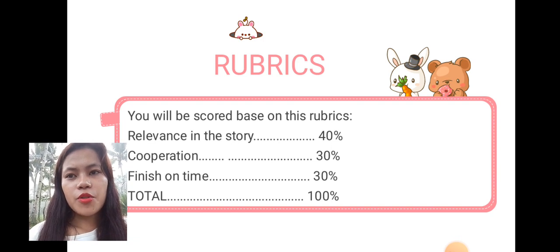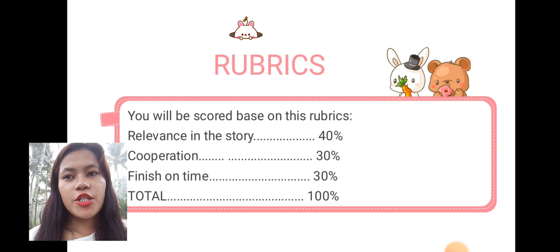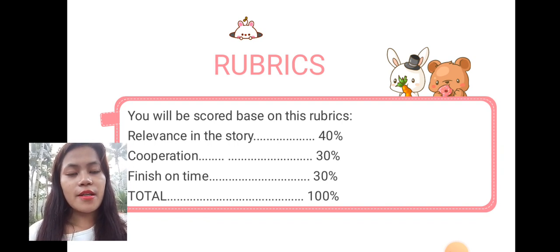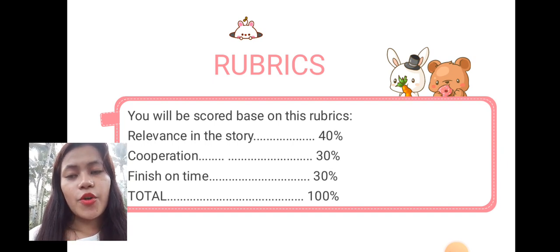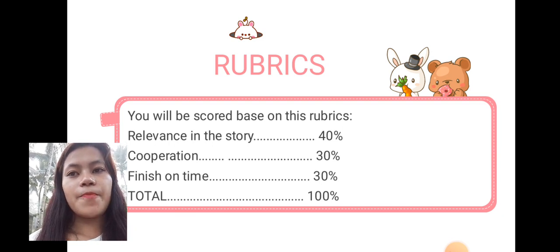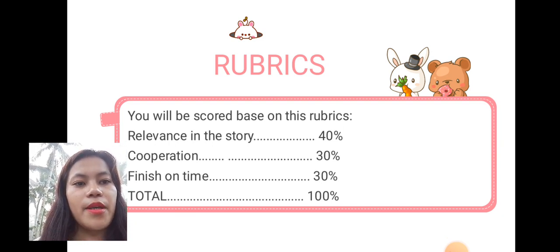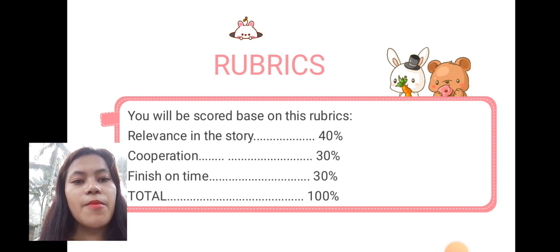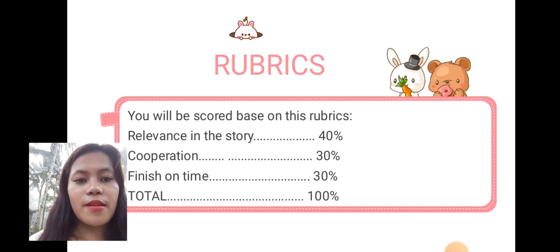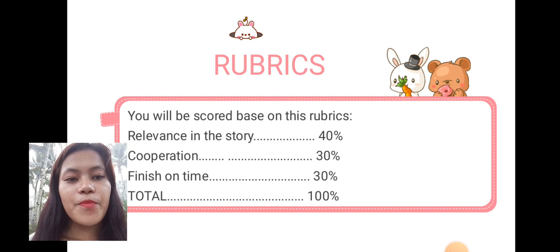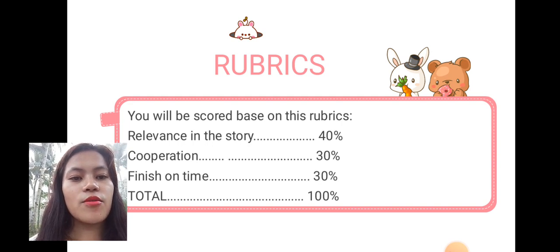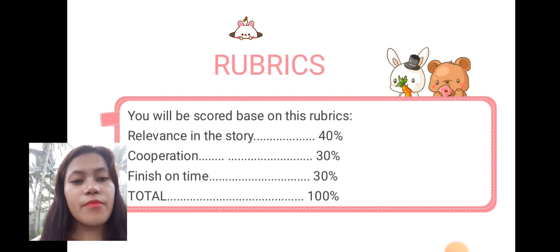Now, I know that you have learned a lot from our discussion with the same group. I want you to demonstrate the story of St. George and the Dragon. Each group will choose the elements of the story that you want to play. I will give you 5 minutes to finish your work. Do you understand, class? Yes, teacher. But before that, we have here rubrics. You will be scored based on these rubrics. Relevance in the story 40%, cooperation 30%, finish on time 30%, total of 100%.